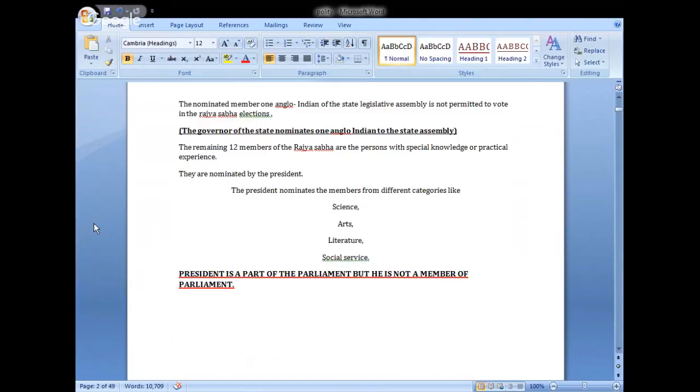That means he cannot vote in the parliament, either in Lok Sabha or Rajya Sabha. He can sit in the discussions of the parliament, both Lok Sabha and Rajya Sabha, but he cannot vote. It is very much important. Please remember. Okay, that's all for the day.